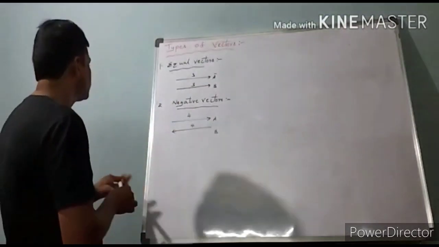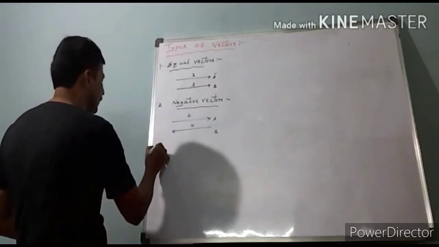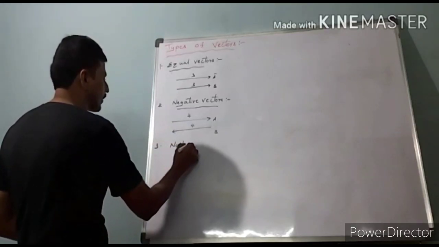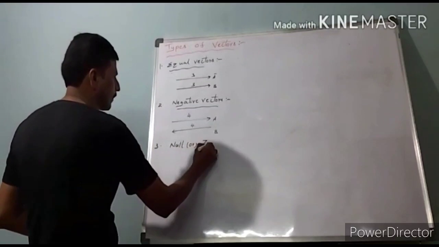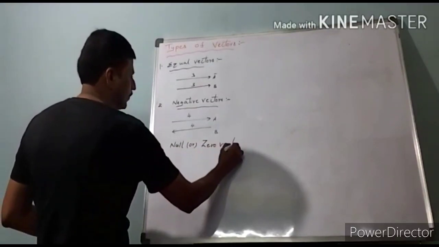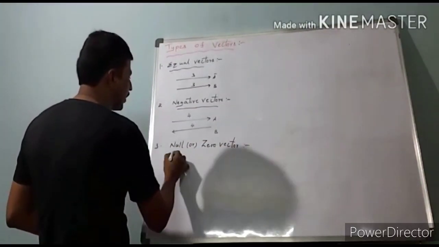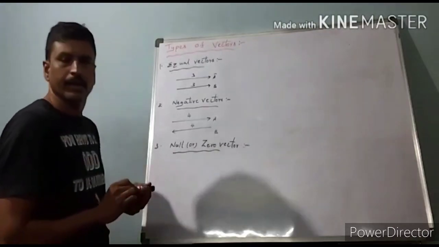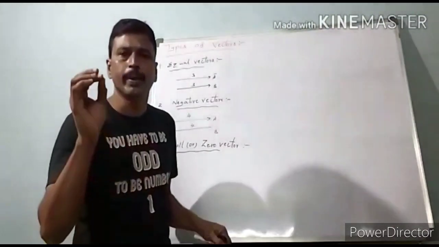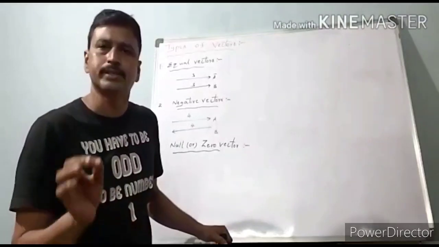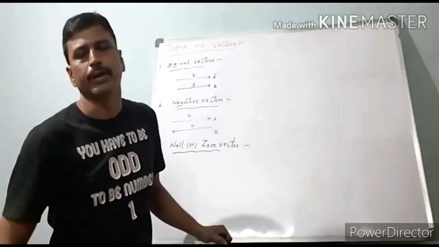Third one, null or zero vector. A vector whose magnitude is 0 is called a null or zero vector.